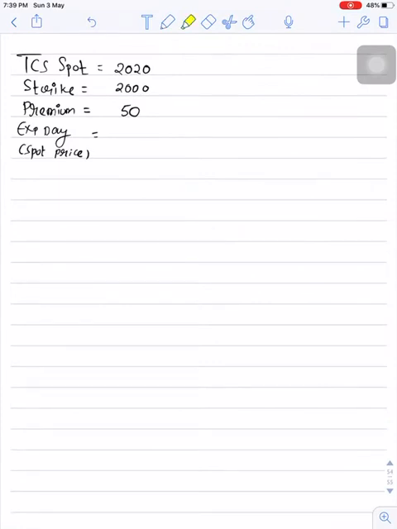Let's say TCS spot price is 2020. This is the current market price, you have to assume this, and the trader is selecting a strike price of 2000. This means the view of the trader is that on expiry day, that is on the last Thursday of the month, the TCS spot price will close below 2000.